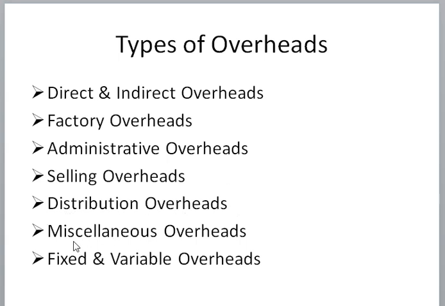Next one is miscellaneous overhead. Miscellaneous means facilities provided by the factory to its workers. Which facilities? Ventilation, cool water, VIP guest treatment, some guest rooms, soaps, towels, air coolers, tables for sitting supervisors. All these costs are included in this miscellaneous overhead.